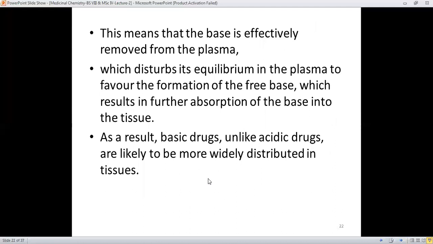This means that the base is effectively removed from the plasma, which disturbs its equilibrium in the plasma to favor the formation of the free base, and this results in the further absorption of the base into the tissue. As a result, basic drugs, unlike acidic drugs, are likely to be more widely distributed into the tissues. It means that basic drugs are more widely distributed in the tissue, but acidic drugs are less likely to be distributed into the tissues.